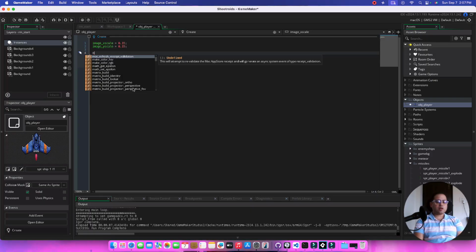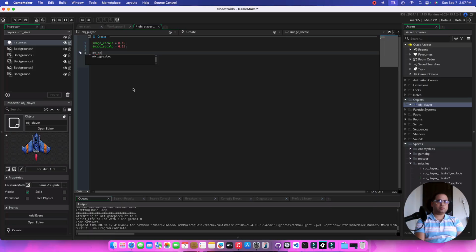So we declare a variable which is move speed. We set it to 5. If you are not putting anything before the name, move speed, this is a variable which is only available to the instance. It's going to be available as long as the instance is available. If you put global dot, this is available from any other object that can reference this. So you can have an enemy which has this, but the player will still be able to access this variable.